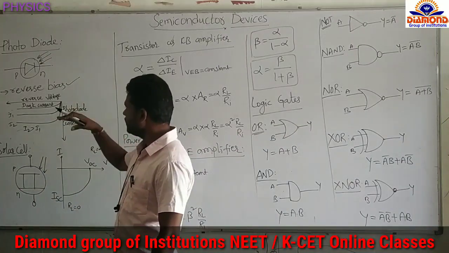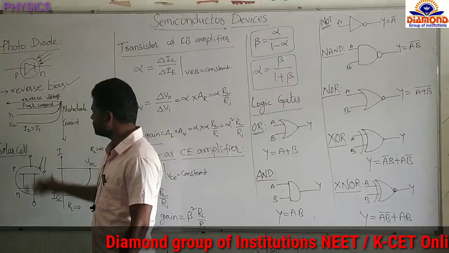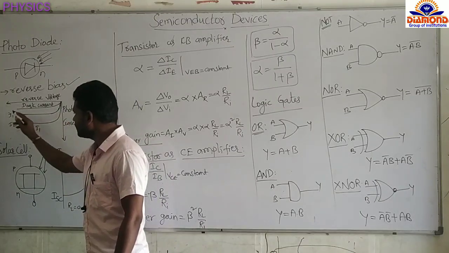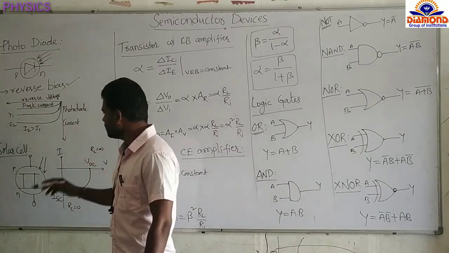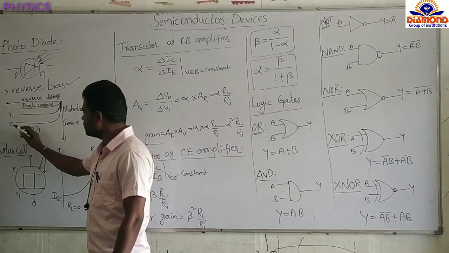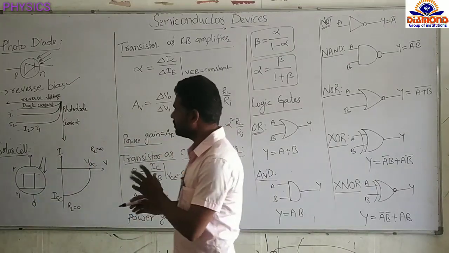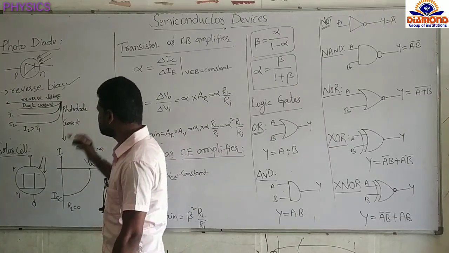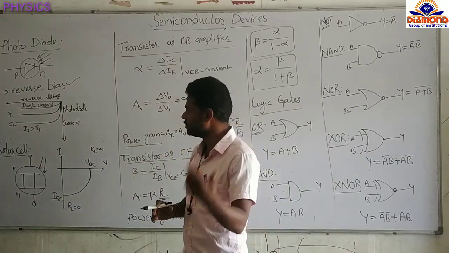After that, if the light intensity increases, then the photodiode current also increases. This is the current flowing through the diode at I1 intensity. This curve indicates the current flowing through the diode at I2 intensity. That means as the intensity of the light increases, the photodiode current also increases. Okay, I2 is greater than I1 here. We already discussed this intensity and its relationship with the current in the dual nature.